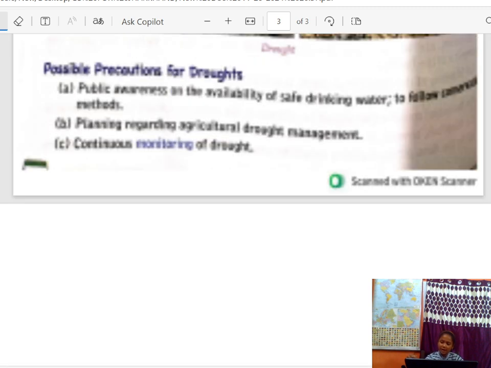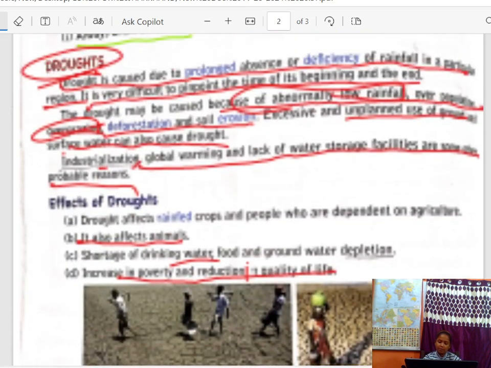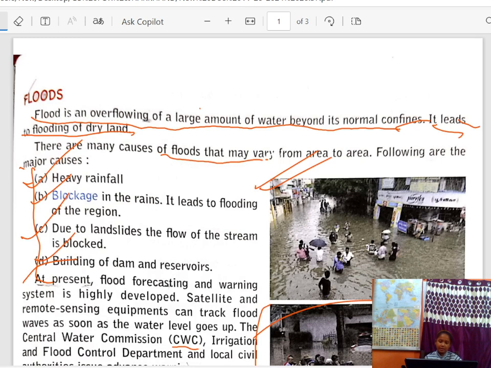So now we have completed this about droughts and floods. I hope you have understood all this. What is flood, effects of flood, precautions for flood, drought, why is drought caused? These all were in this chapter. In the next video we can study some more natural disasters.